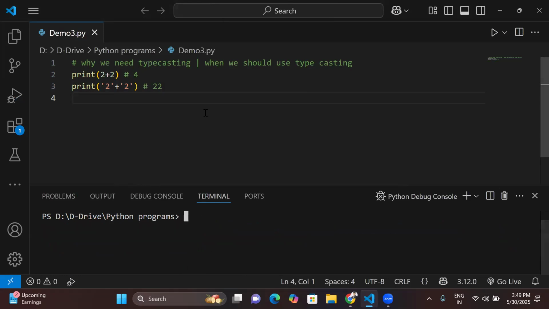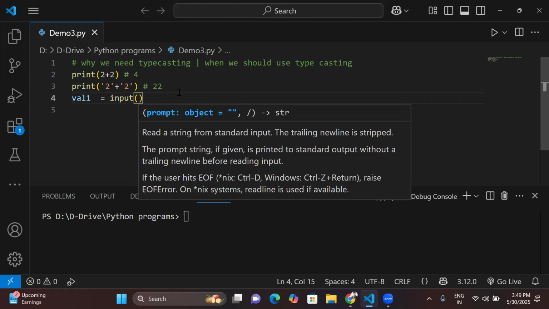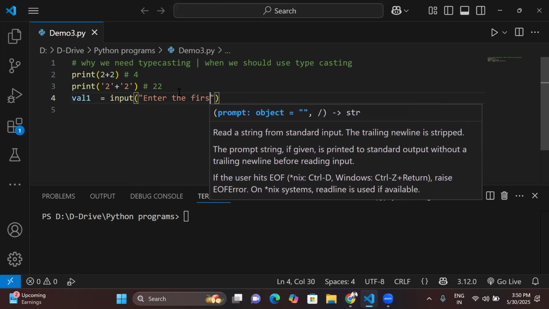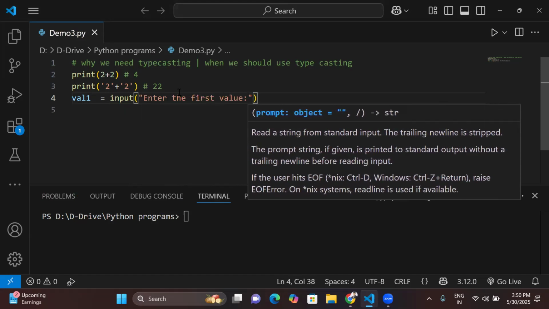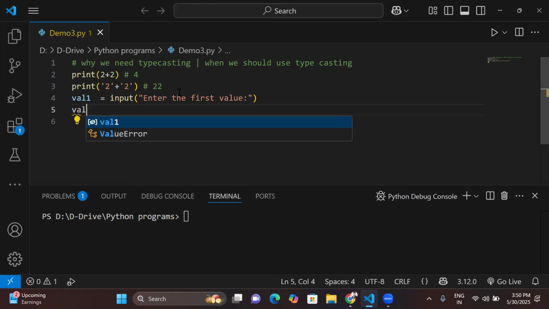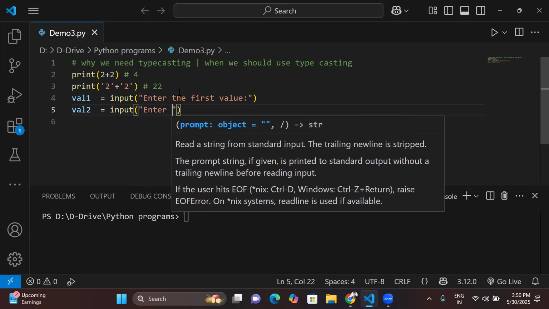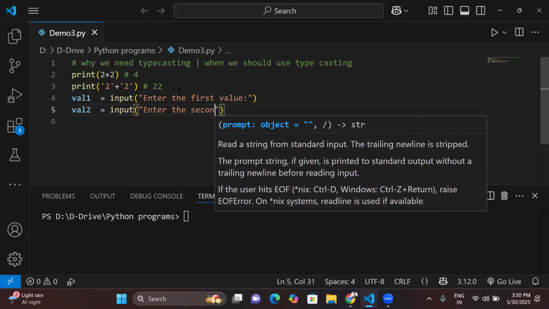Now let's take another situation. I have to accept a value from a user. So let's take val1 with input, taking a value from the user: enter the first value. And for val2, I take the input of my second value: enter the second value.